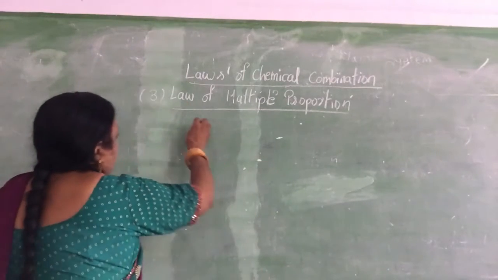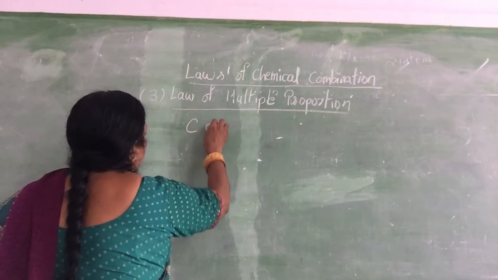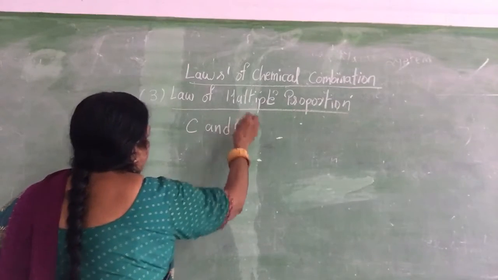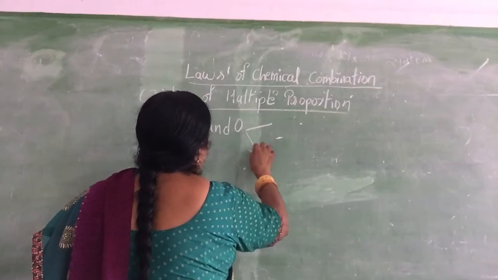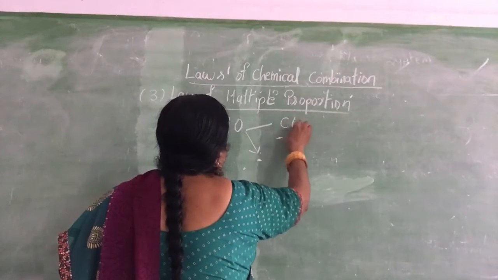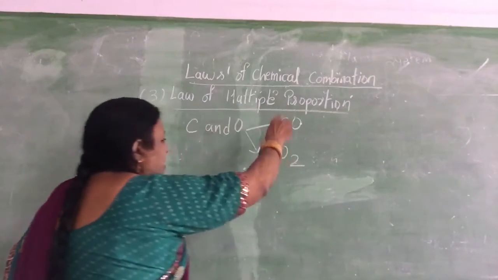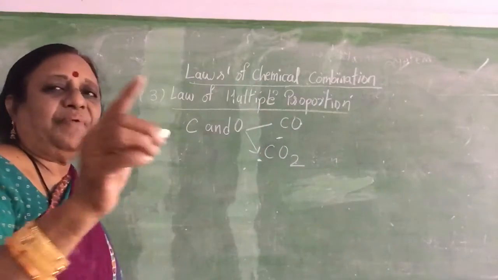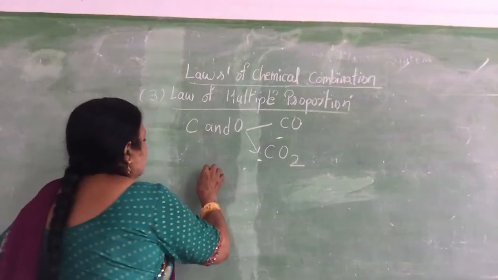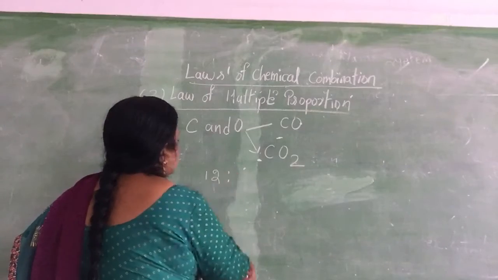Take for example carbon and oxygen. They combine together to form carbon monoxide and carbon dioxide. In this case, the weight of the carbon is fixed, that is 12 grams.